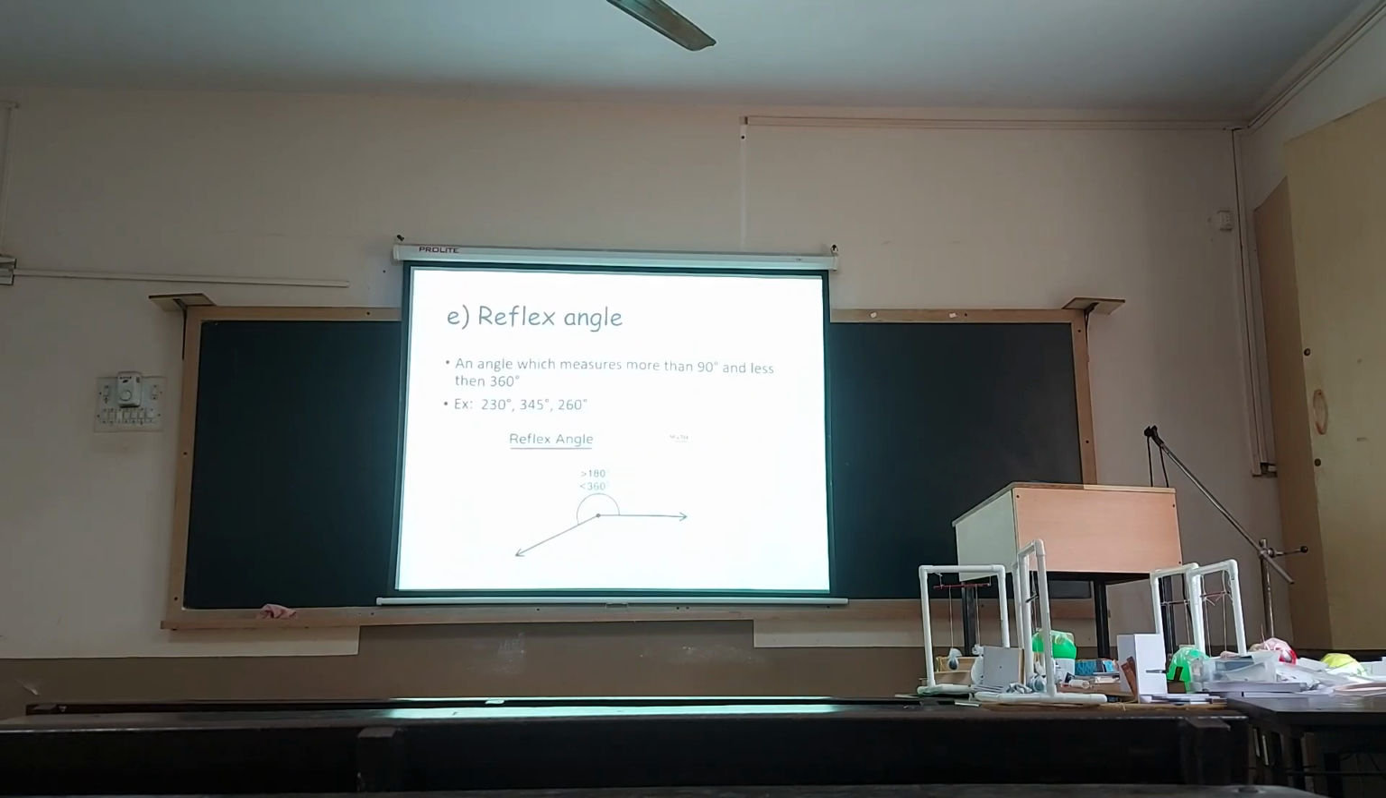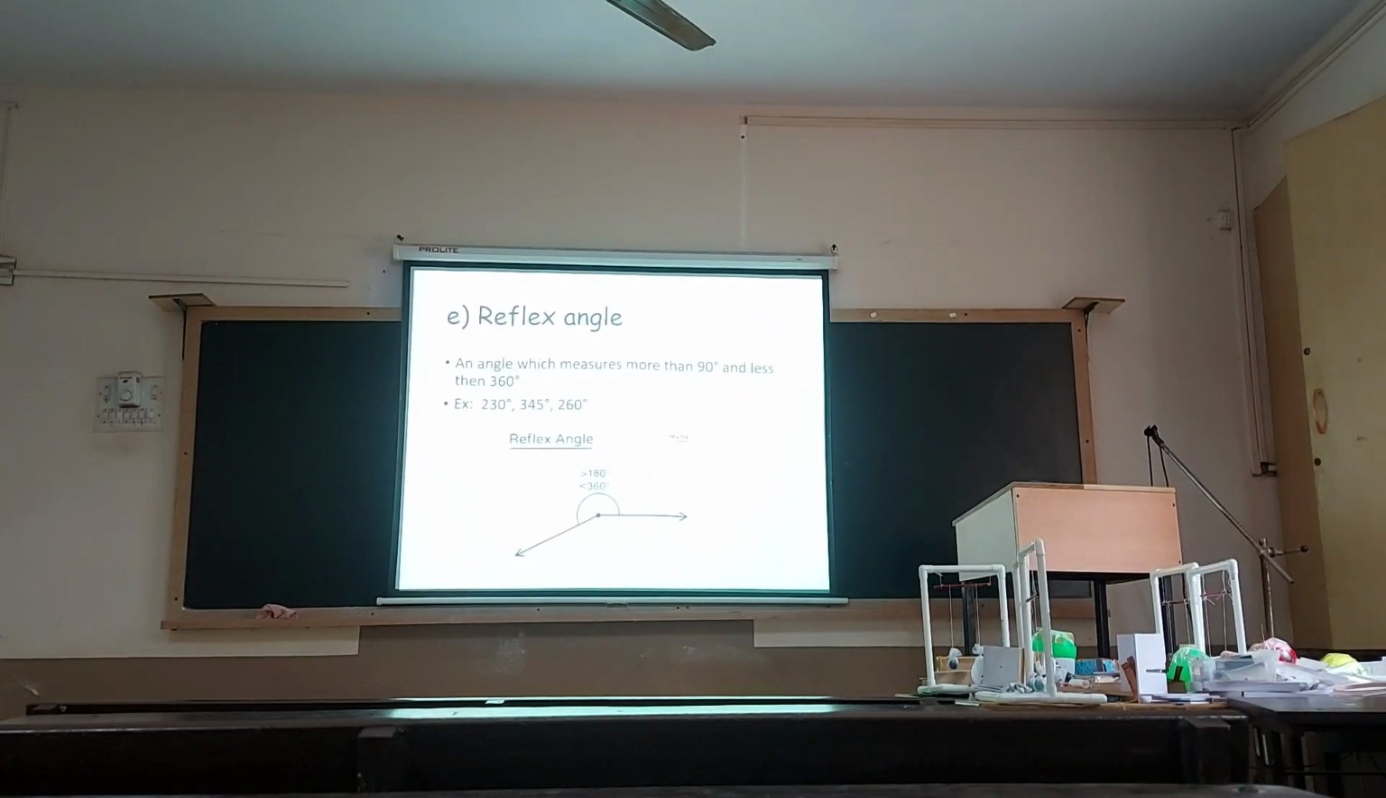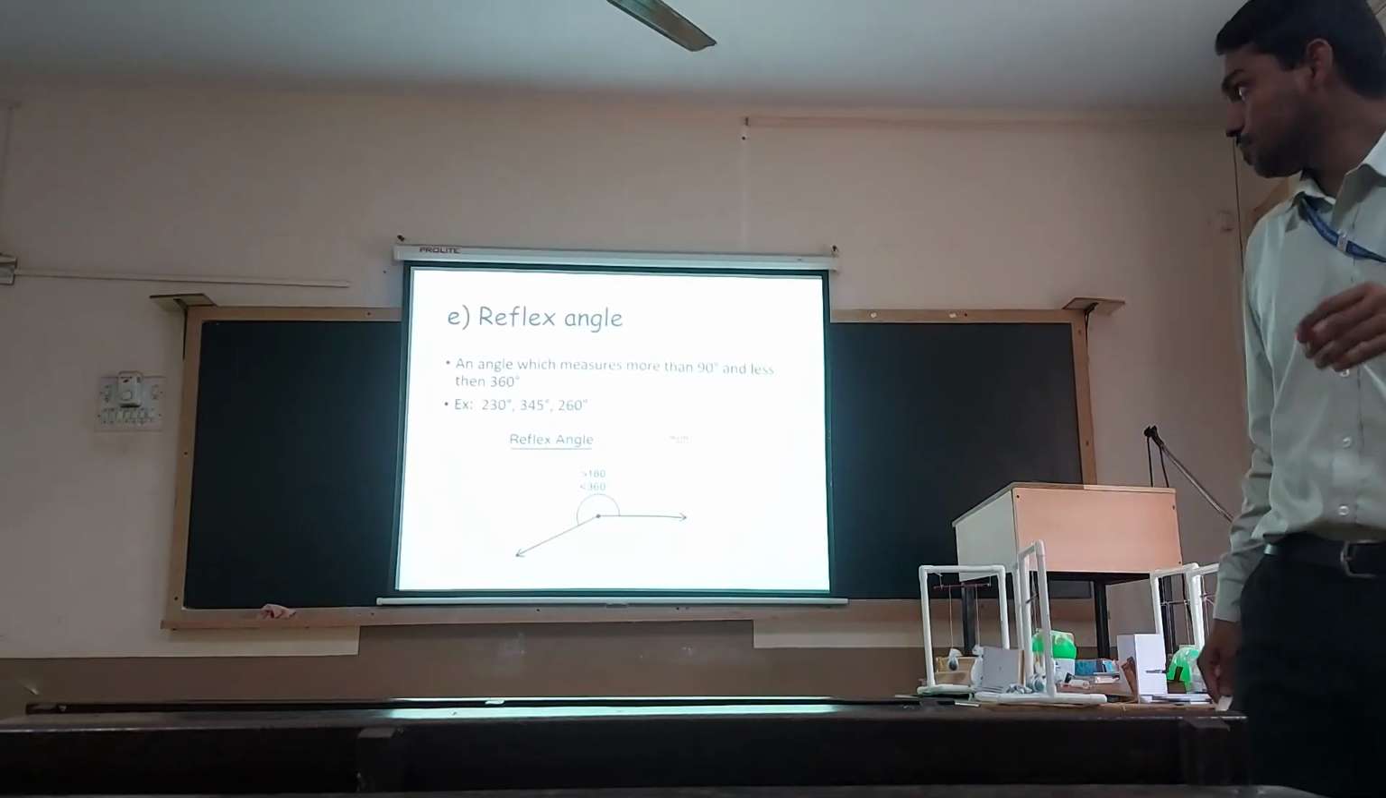Then we are talking about the reflex angles. The angles which are measuring greater than 180 degrees but less than 360 degrees are called reflex angles. For example, 230, 345, 260. All these are the examples for reflex angles.